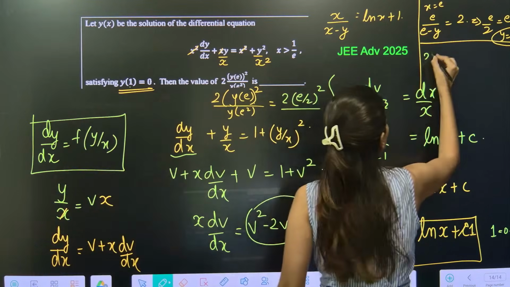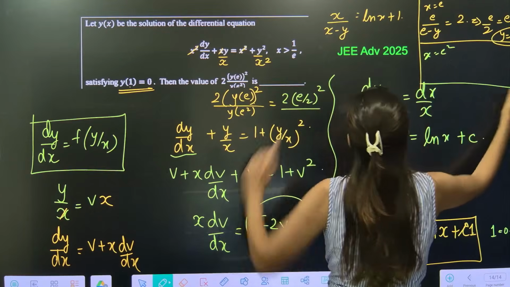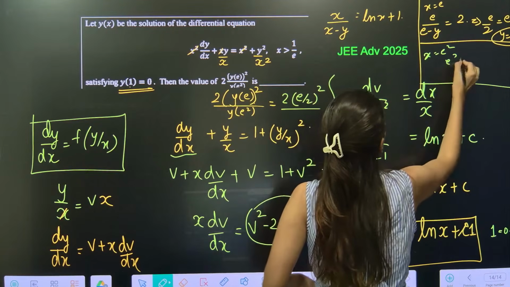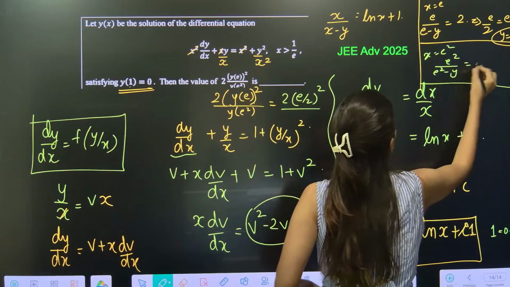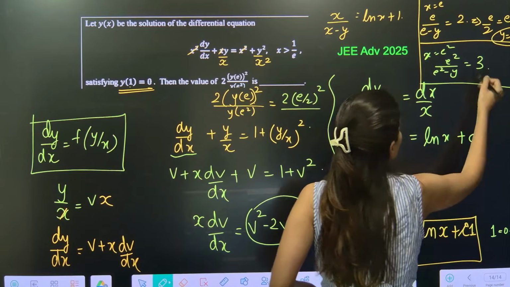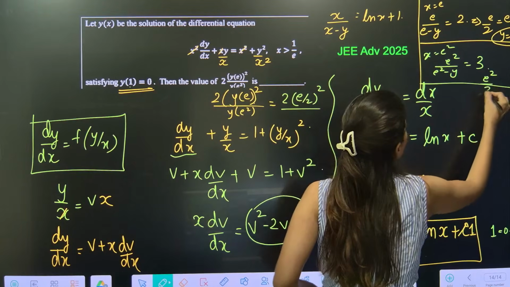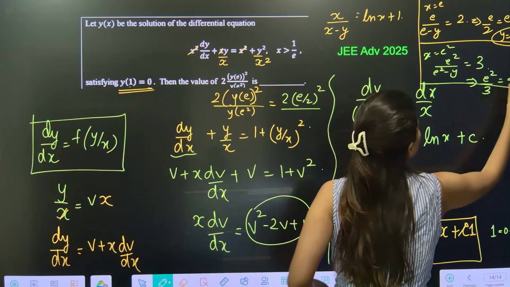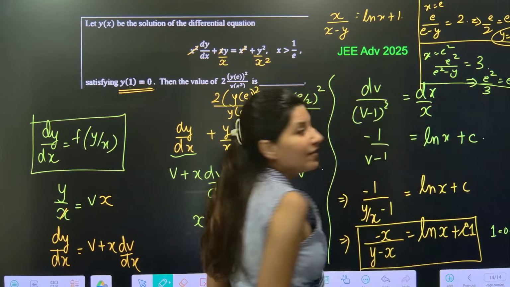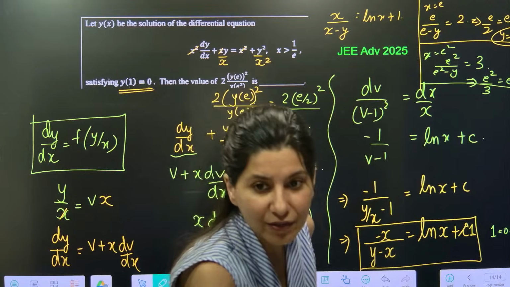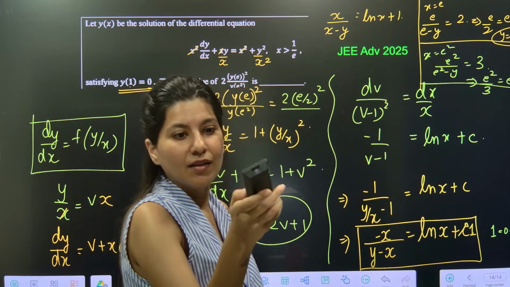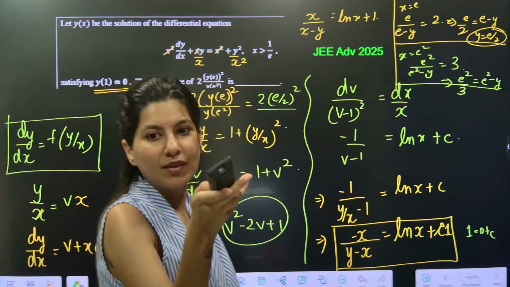So now you have to put x is equals to e square. So put x is equals to e square: e square upon e square minus y is equals to ln e square, which is 2 plus 1, 3. So e square by 3 is equals to e square minus y. Y, I will shift it over here. Okay, if you are not able to see, I hope you will be seeing, but still.